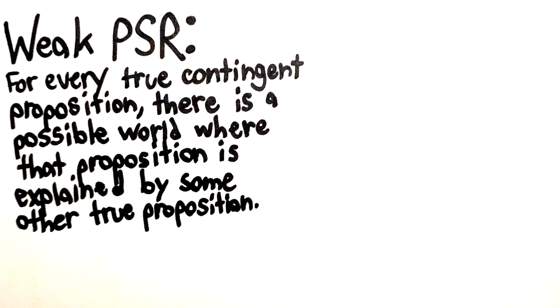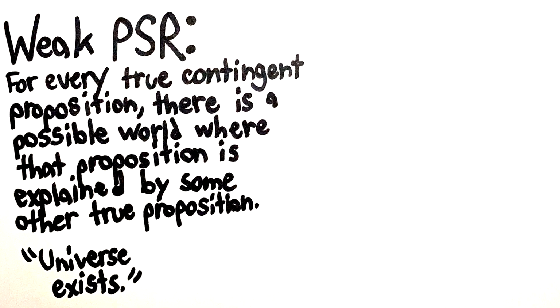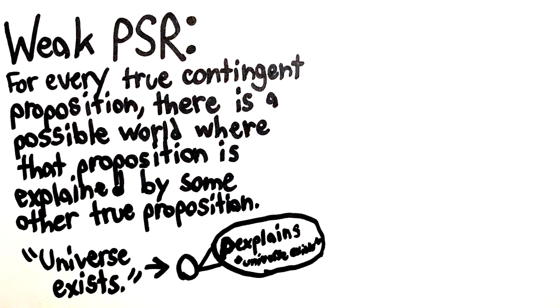But what about the weak PSR? This is the principle that for every true contingent proposition, there is a possible world where that proposition is explained by some proposition true in that world. For example, "the universe exists" is a true contingent proposition in the actual world. Maybe there's an explanation, maybe there isn't. But according to the weak PSR, there is some possible world where the universe exists, and there's an explanation for the universe's existence in that world.